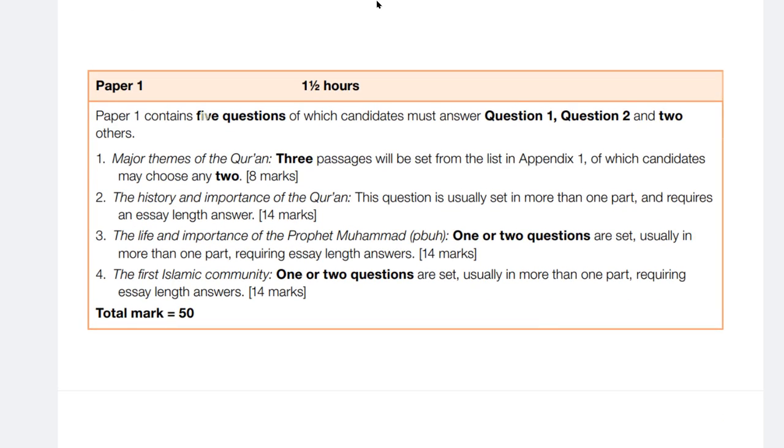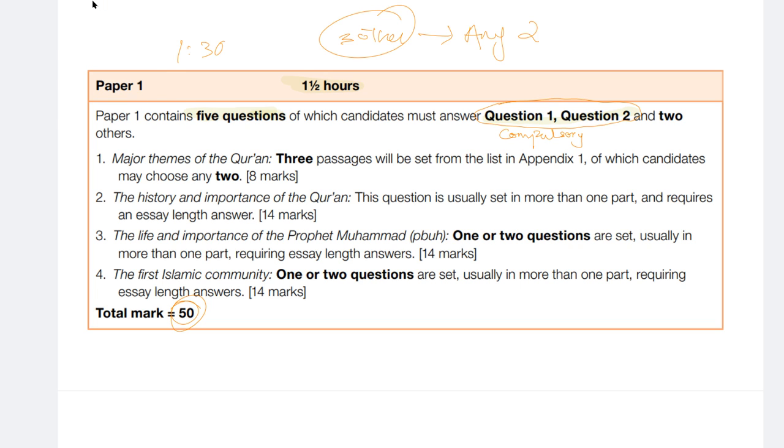So paper 1 contains 5 questions, out of which candidates must answer question 1 and 2, which means that both of these questions are compulsory. And then you have 3 other questions, out of which you must do any 2. So there is a choice in paper 1: the first 2 questions are compulsory and the other 2 you must do on your own out of 3. This paper is exactly 1.5 hours, which is 1 hour 30 minutes, and the total marks of this paper are 50. Now let's quickly see the new change that has been introduced.